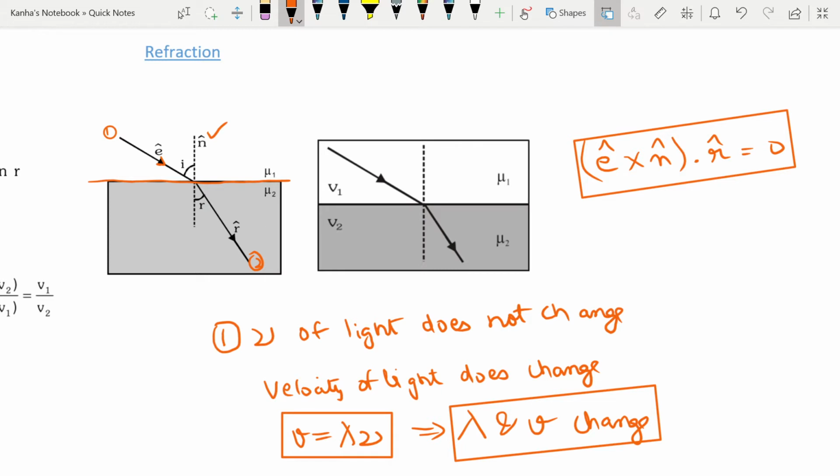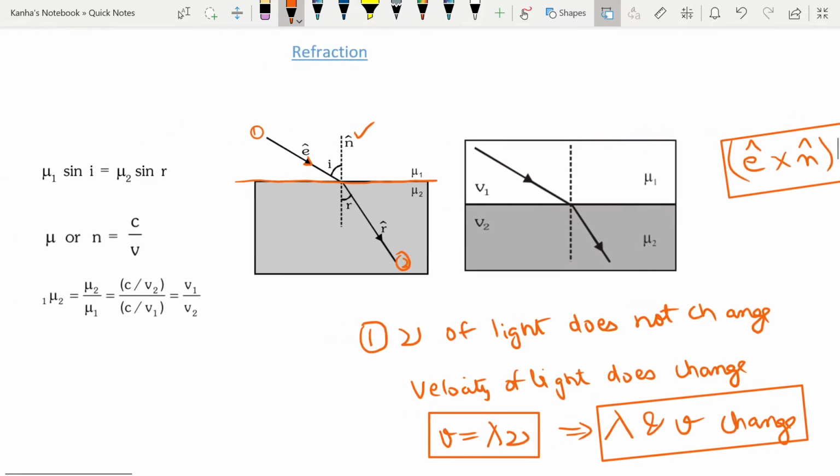Next, you should remember that the product of the refractive index and the sine of the angle of incidence at a point in the medium is constant. So mu1 into sine i is equal to mu2 into sine r. Basically, mu into sine of theta is constant in refraction.